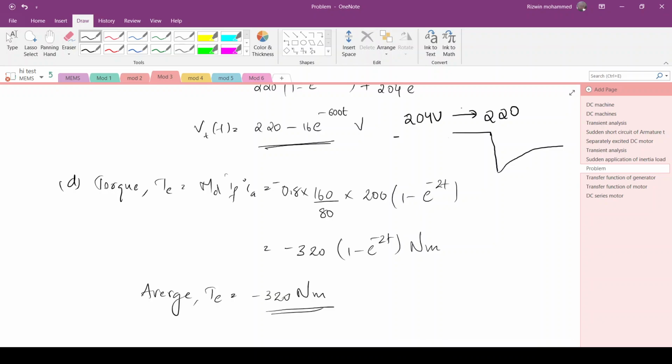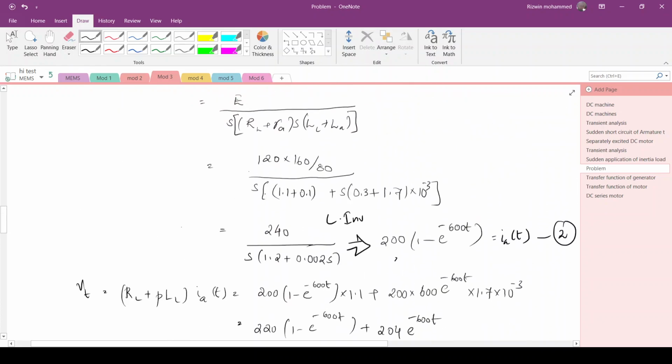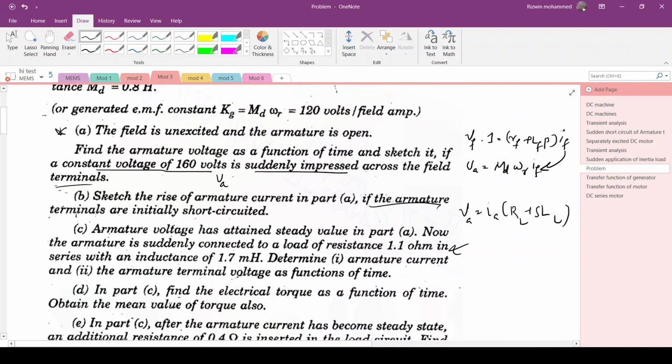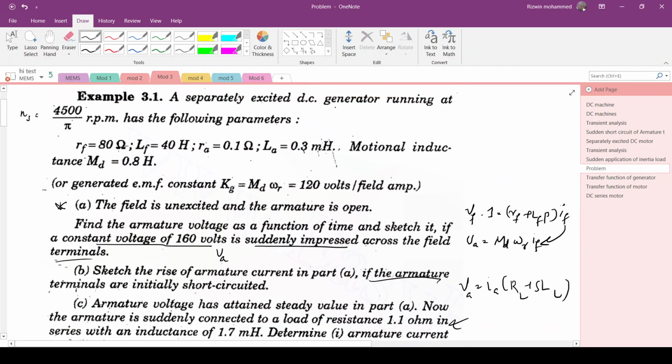Okay, so now the next question is to find the torque. So torque T is equal to MD IF IA. This is the basic equation that we obtained for torque. So substituting the values for MD, IF and IA, MD we will get as 0.8, because MD into omega is 120, or we have MD straight value as 0.8.